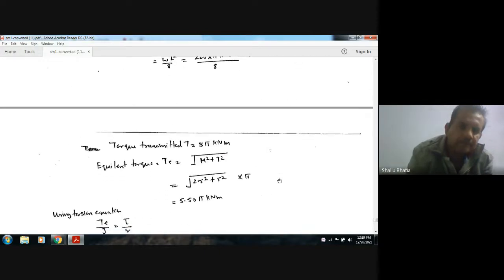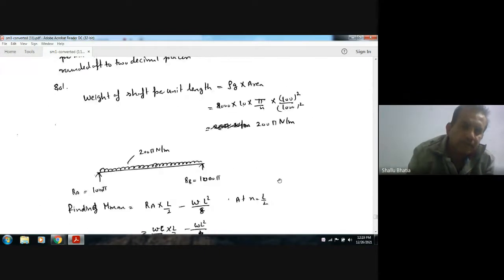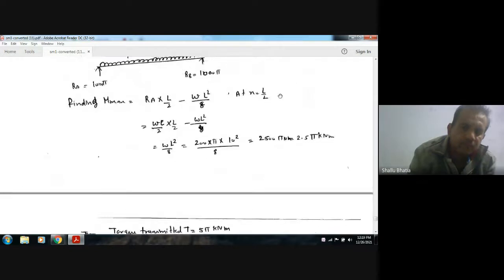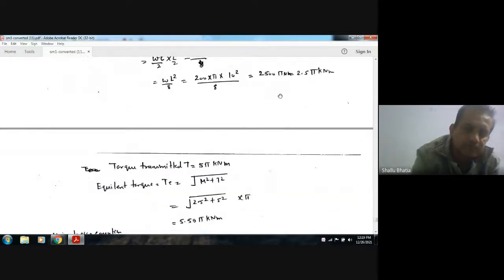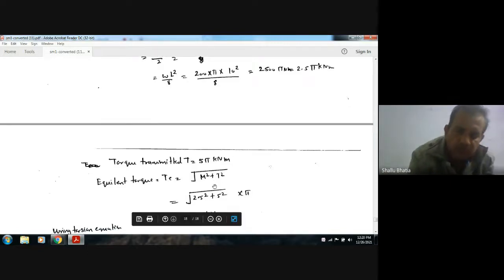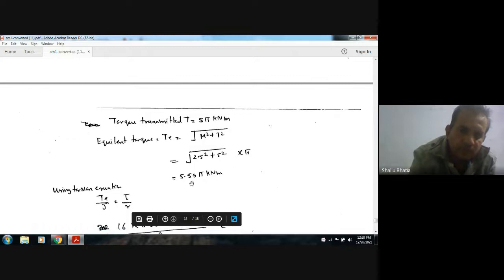Now the torque is also being transmitted, that is 5 kilonewton meter. As we have to design according to the maximum shear stress theory, we have to calculate the equivalent torque. This is the bending moment and this is the torque, so the equivalent torque is the square root of M square plus T square. So Te is 9.595 kilonewton meter.